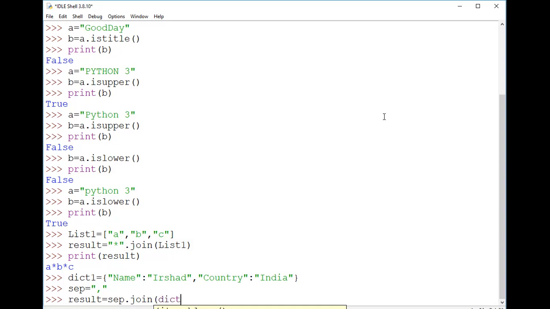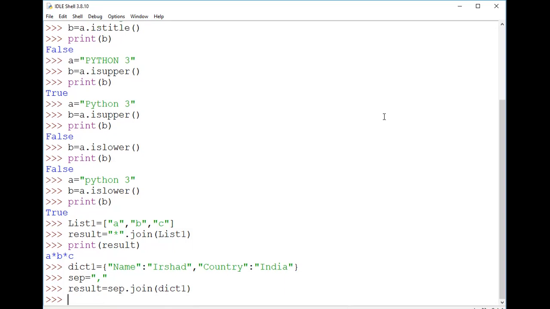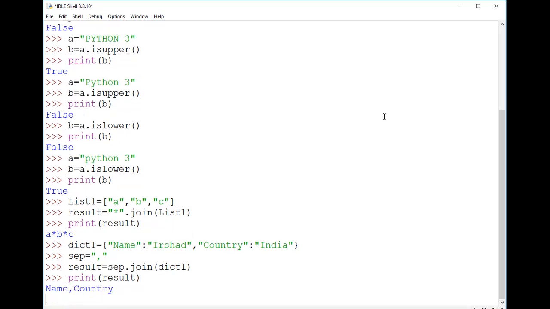In this one, I'm giving the argument dictionary1. If I try to print this result, you can see that it has been taken as a single string, but it only considers keys, not the values. There are two keys, as I said earlier, name and country, and the comma is a separator which separates both of these, but ultimately it becomes a single string. So in this way, the join method will work.